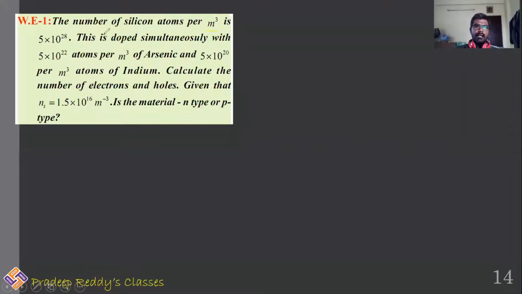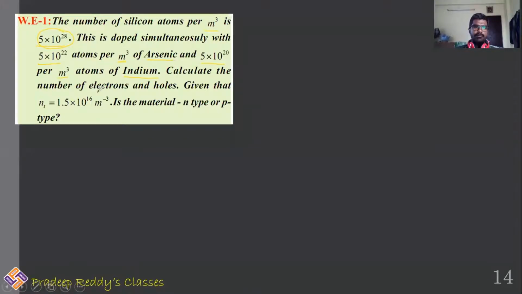The number of silicon atoms per meter cube is this. That means in a pure semiconductor, the number density of charge carriers is 5 into 10 power 28. It is doped simultaneously with 5 into 10 power 22 atoms per meter cube of arsenic and 5 into 10 power 20 atoms per meter cube of indium. Arsenic and indium are both dopants added into silicon.